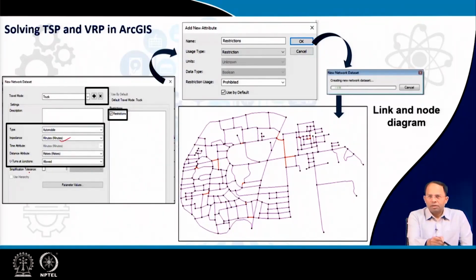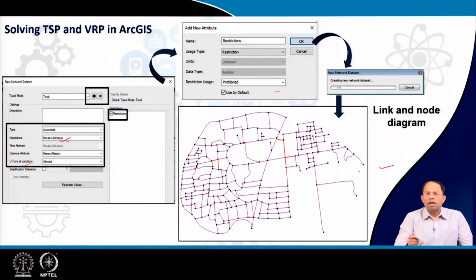That means the column in the table shown in the earlier slide, where minutes for each link was given, is taken as the impedance. Then restrictions, whether U-turns are allowed or not. All these values are taken from the table, and finally we add the restrictions and create this link-node diagram, which is the network layer that we are preparing.